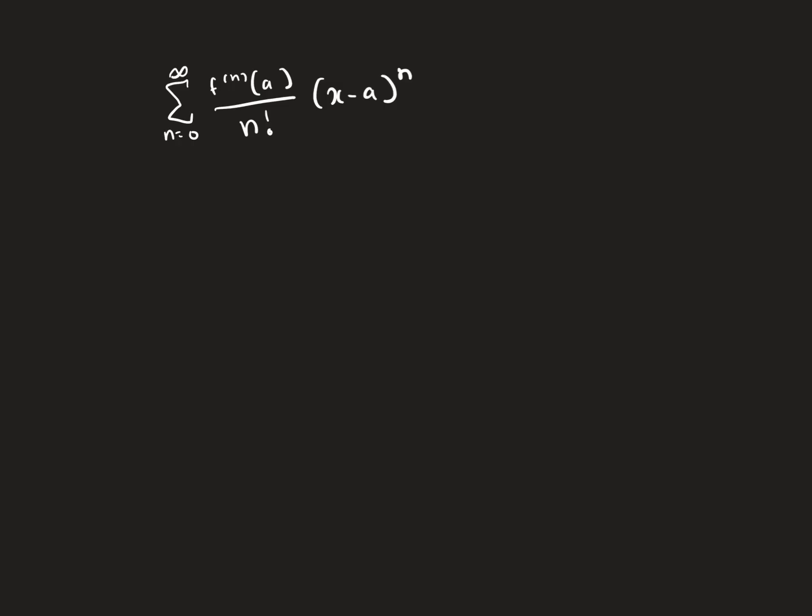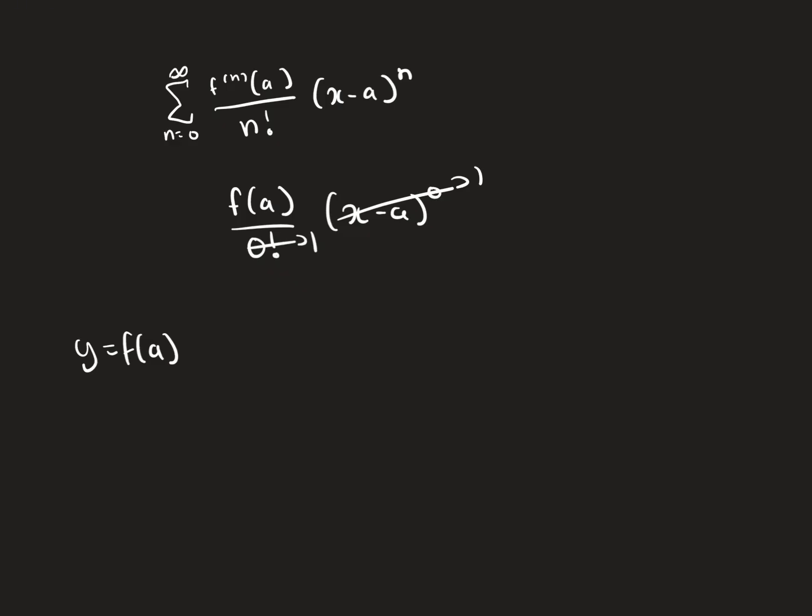So let's say n equals 0. And our abstract function f of x, I'm not going to define it, I'm just going to leave it as f of x, plugged in at f of a. So at n equals 0, we have the 0th derivative of f of x at a, which is just the function f of x. So that's f of a divided by 0 factorial, which is equal to 1, times x minus a to the 0th power, which is just 1. So the first term of our approximation, I'm going to call it y, is f of a.